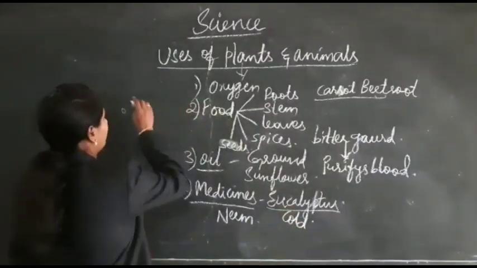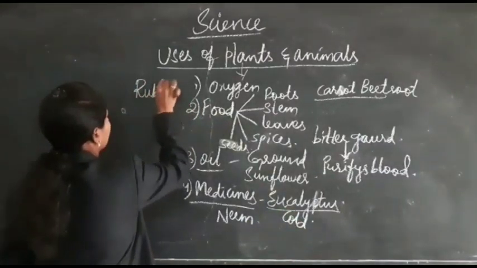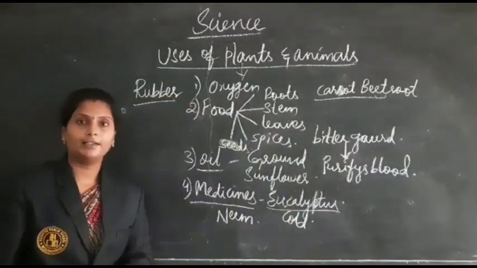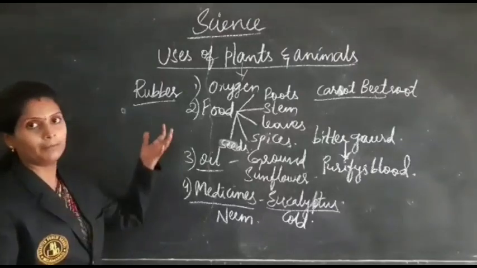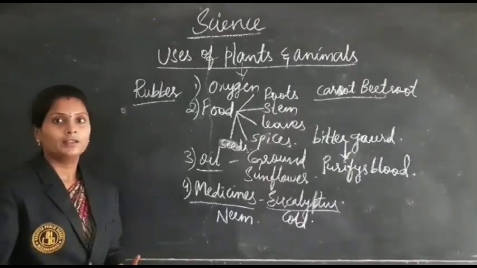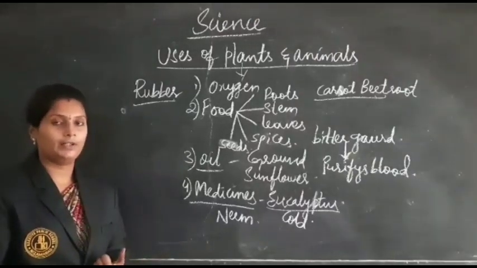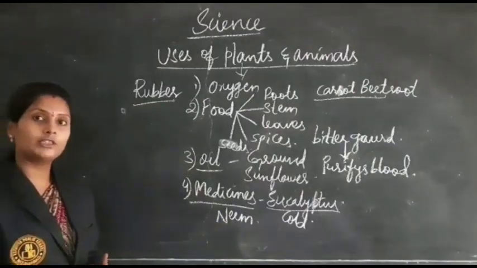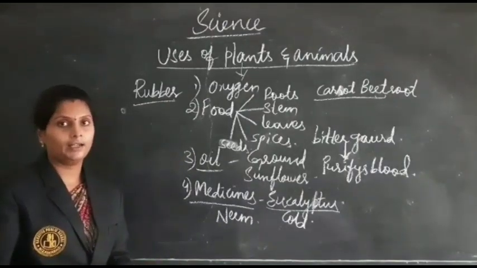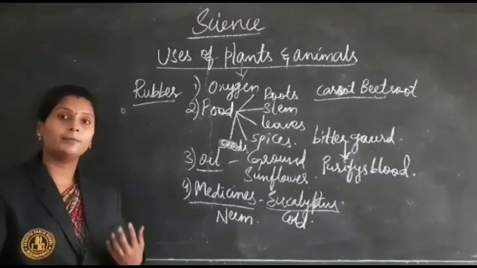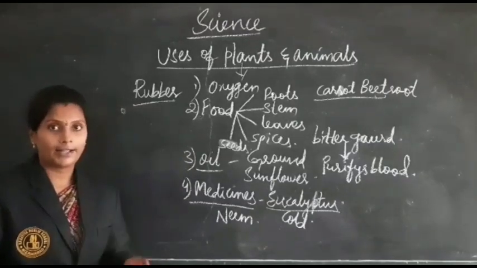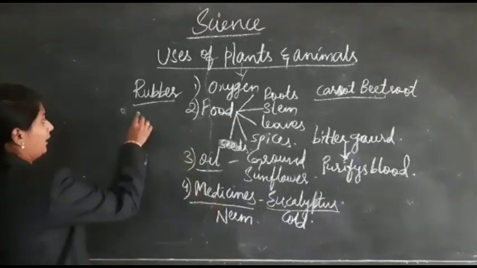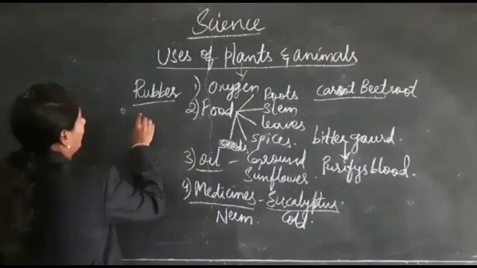Next coming to the rubber. Rubber sap is collected from the trunk of a tree and it is used as rubber. And rubber is used in many places, in making many materials like tyres and bags, etc. And also next one is